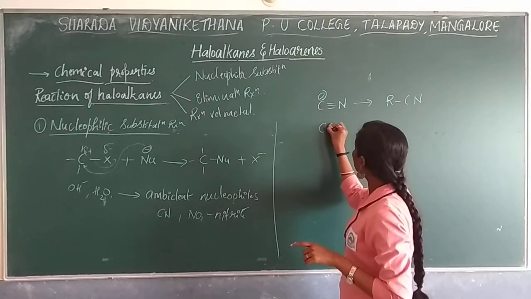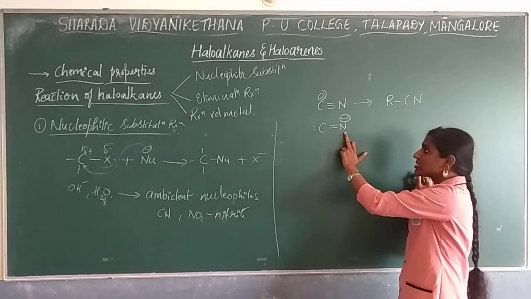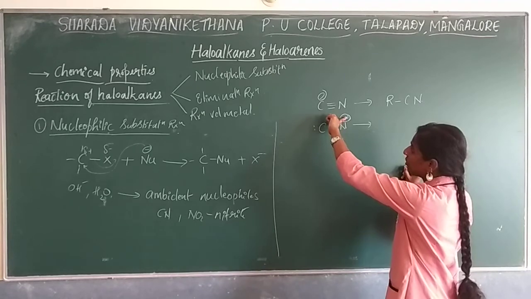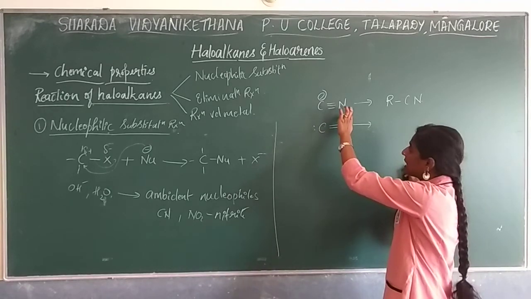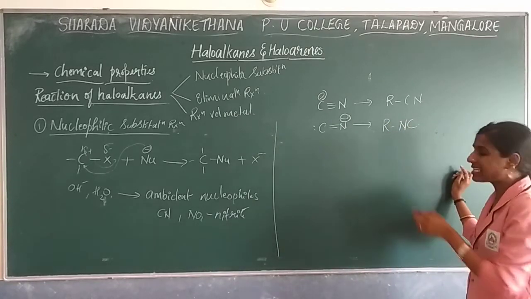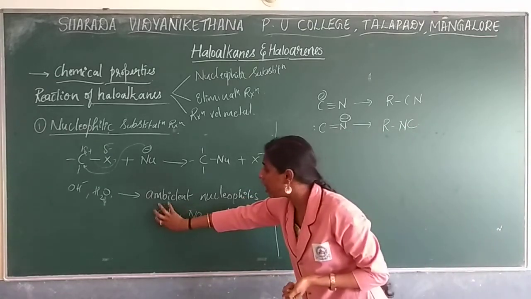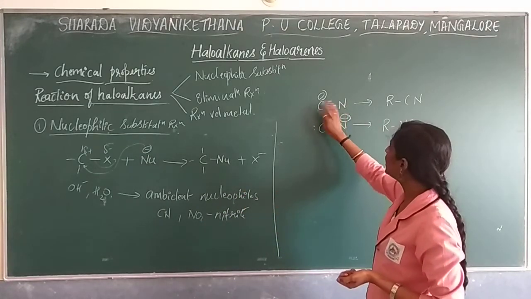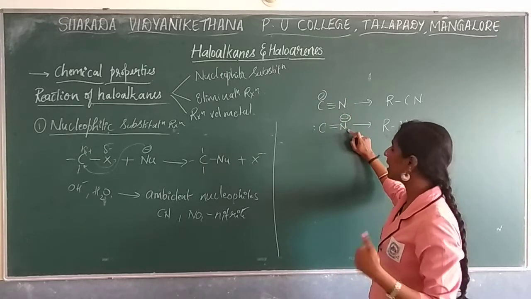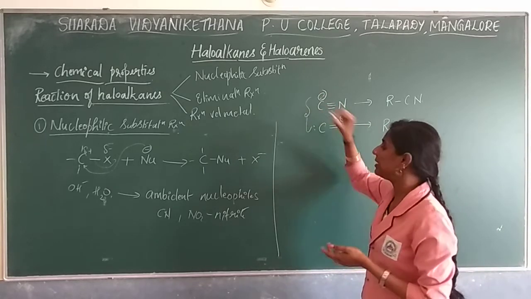Sometimes the nitrogen also will be acting as a nucleophilic site. So the attack of the nucleophile will take place from the nitrogen side. Linkage will take place from nitrogen, so that your product will be in this form. This is nothing but the isocyanide form, so isocyanide formation will take place. So cyanide group will be called an ambident nucleophile. Why? Because here two nucleophilic sites can be seen. Carbon can act as a nucleophile, as well as nitrogen can act as a nucleophilic site. So this will be considered an ambident nucleophile.